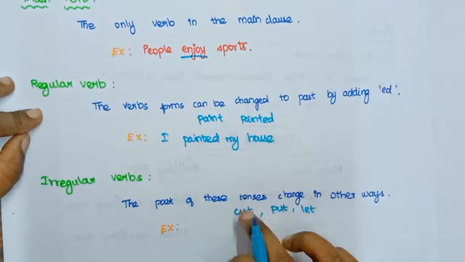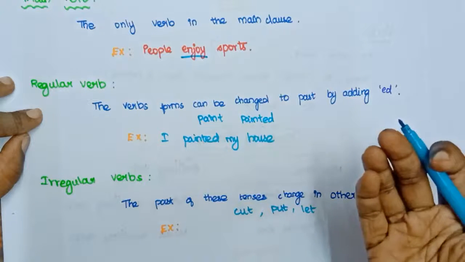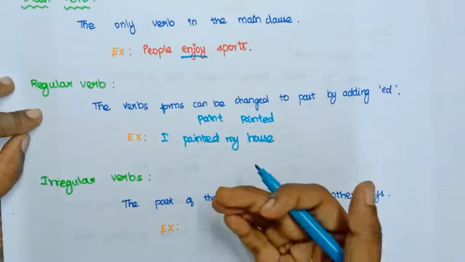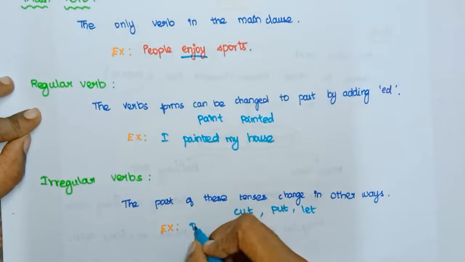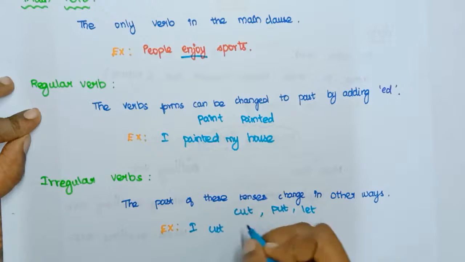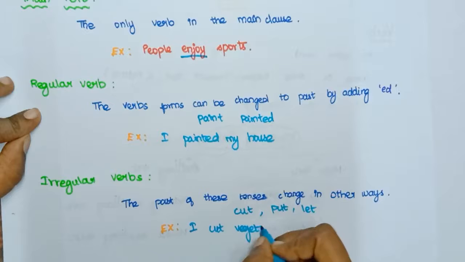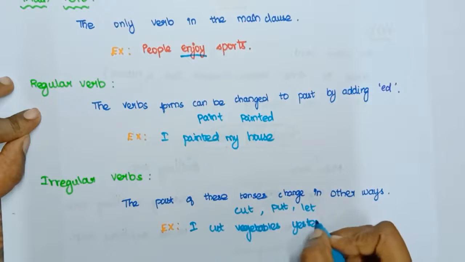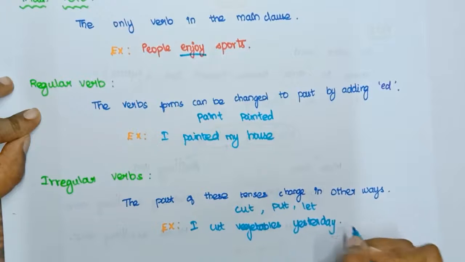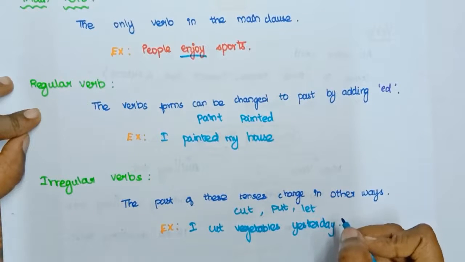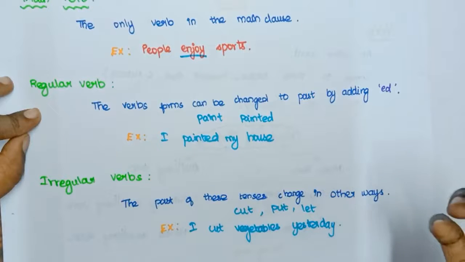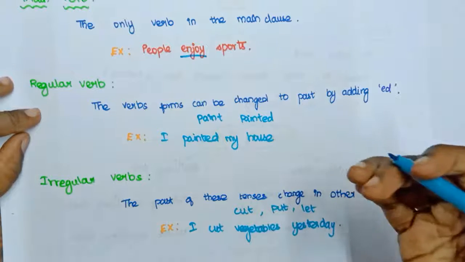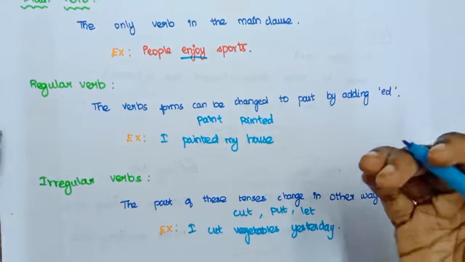This cut word itself is a past form of that verb. So these words are called irregular verbs. So, I cut vegetables yesterday. You cannot say I cutted vegetables. It will be a wrong form of that verb. So these verbs have a different form to make their past. So that is called an irregular verb.